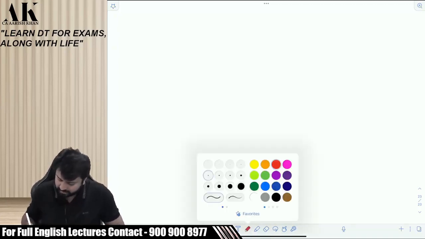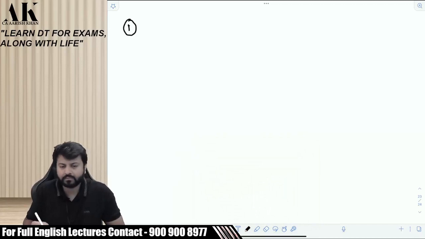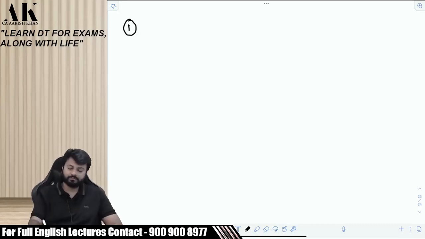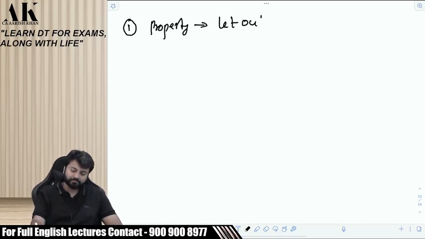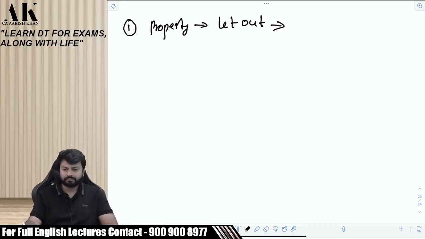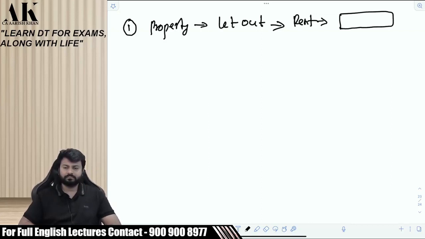Okay. My first question to you all is, shall I start? My first question to you all. First question. Suppose I have a property which I have let out. And from that I am earning some rental income. Where will this income go under the income tax law? Please say fast. House property. Obviously, sir. You will put it in house property.